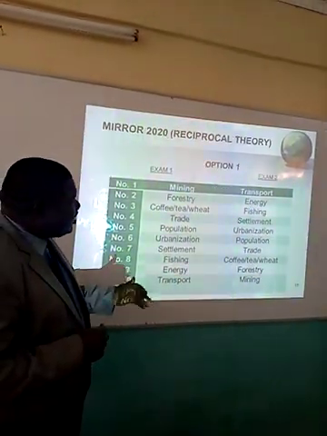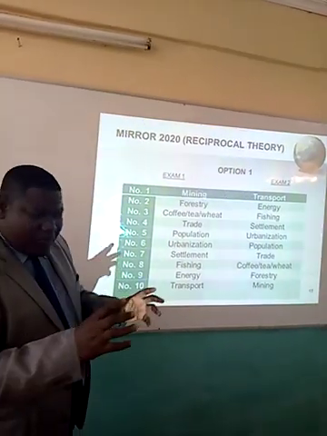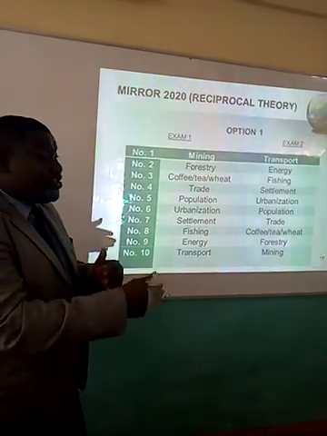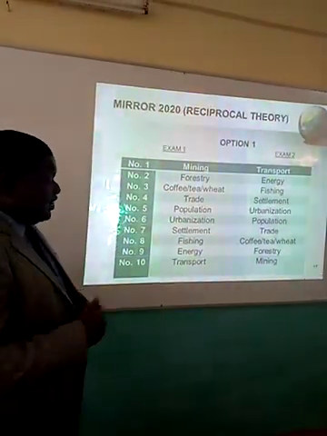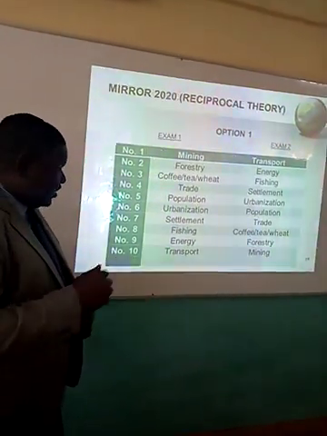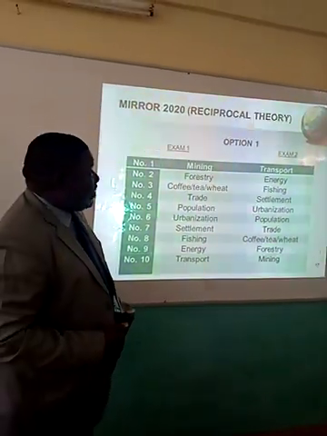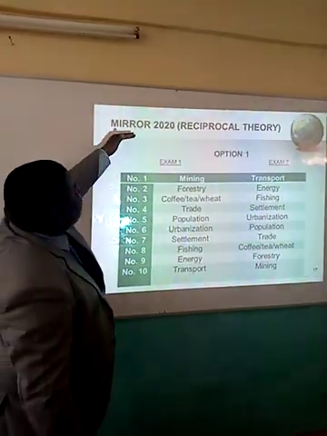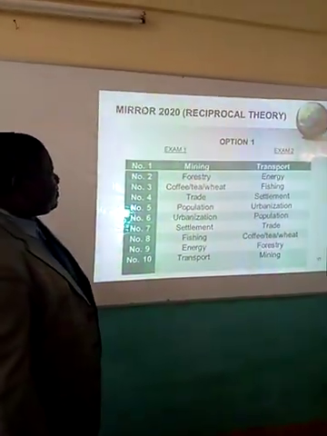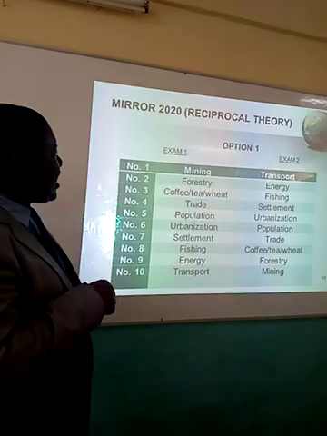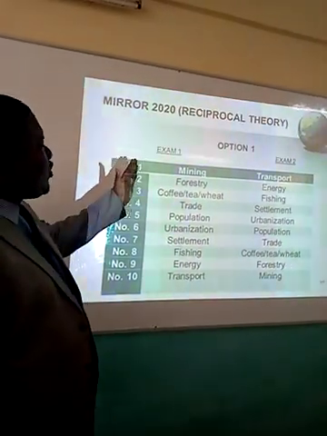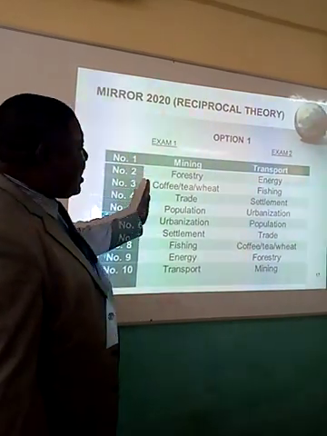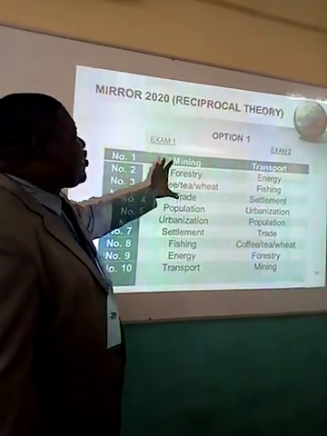And going by the history of the last 3 years, prediction has become very challenging because the examiner may even return a topic that was there the previous year into the exam for this year. And therefore, we have come up with option 1 and option 2 captured in the Mera 2020 reciprocal theory. In option 1, there are topics that we highly project that may appear. We are not predicting them as such, but we put emphasis on them.